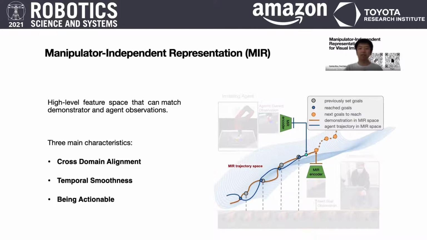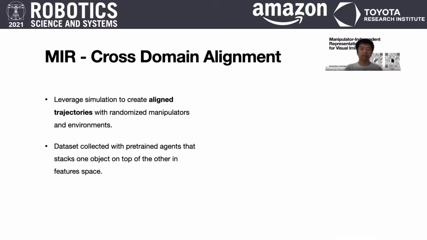The most important part of visual imitation by trajectory tracking is to have a high-level feature space that can match demonstrator and agent observations. We call this embedding space the manipulator-independent representation space, or MIR for short. A desirable feature space should have the following characteristics for successful imitation: cross-domain alignment, temporal smoothness, and being actionable, which means that the representation should be suitable for RL training.